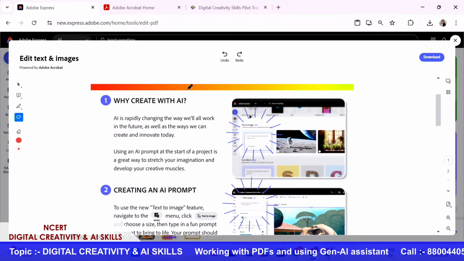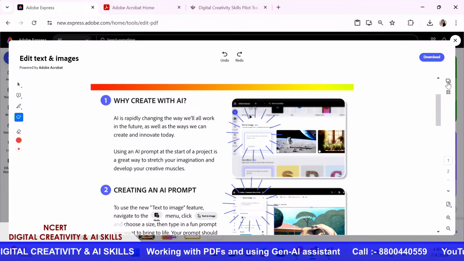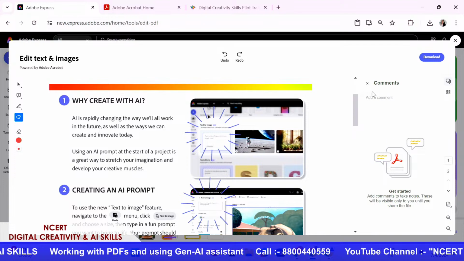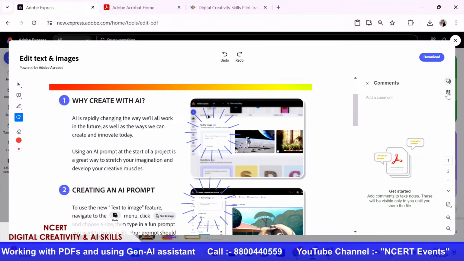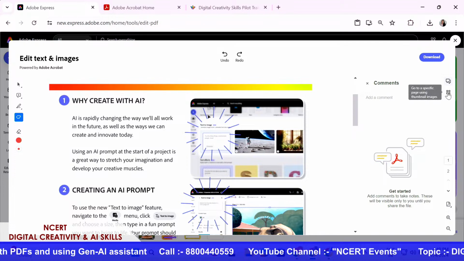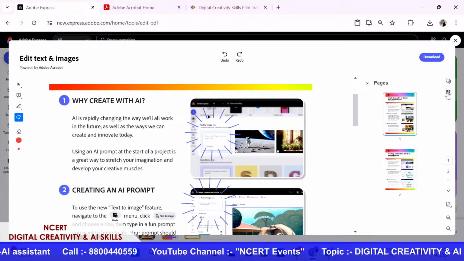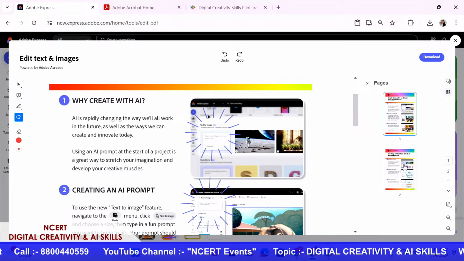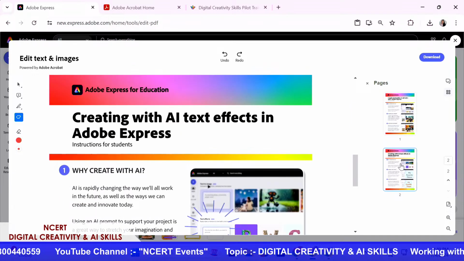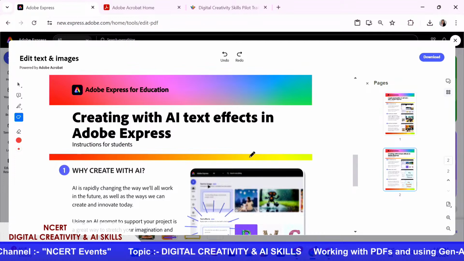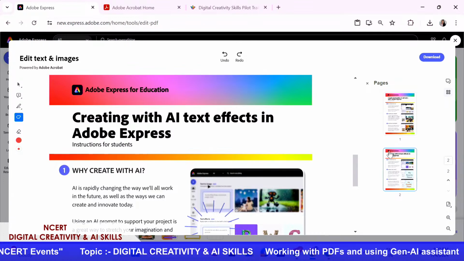So these are all the features that are available, and as you can see on the right as well, I have an option to view all the comments that are in here, and another button to go to a specific page using thumbnail images. So when I have multiple pages, I can use this thumbnail option to go to another page and work upon it altogether on this space.